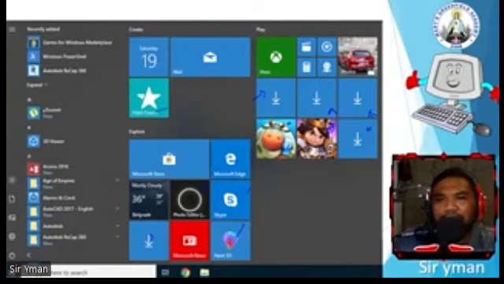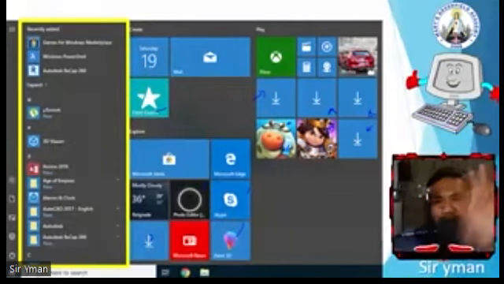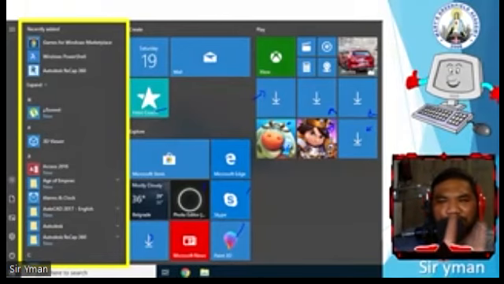Alright, so the list of programs. So once you press the start button here, the start menu will pop up, right? So we already discussed the icons at the left pane. Yan. And these are the list of programs installed on your computer. Itong naka-highlight ito. These are all the programs listed on your computer. So the list of programs is divided into two parts. Okay? Again, the list of programs is divided into two parts.